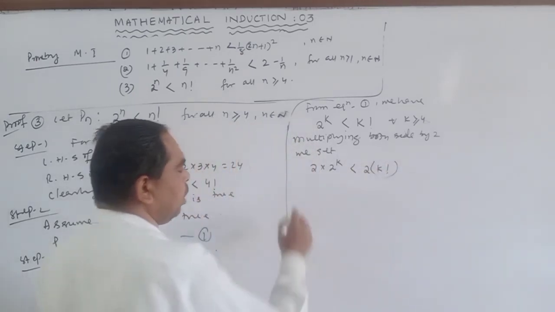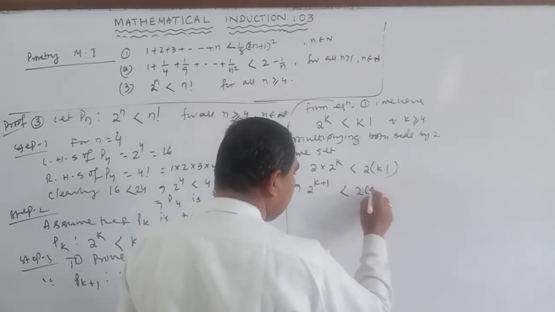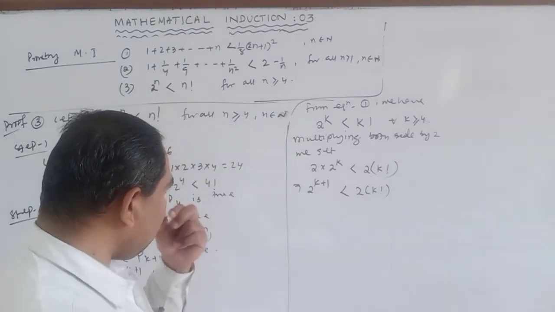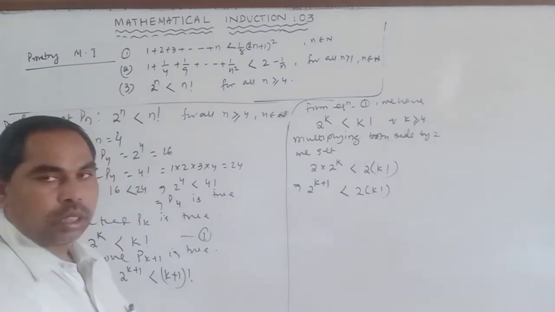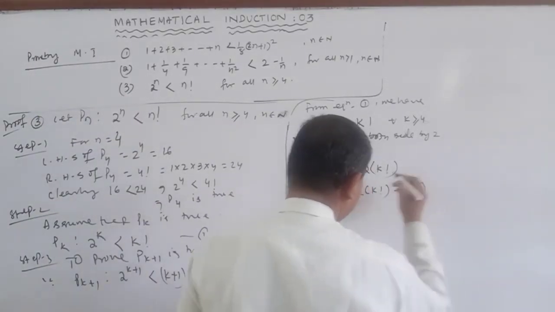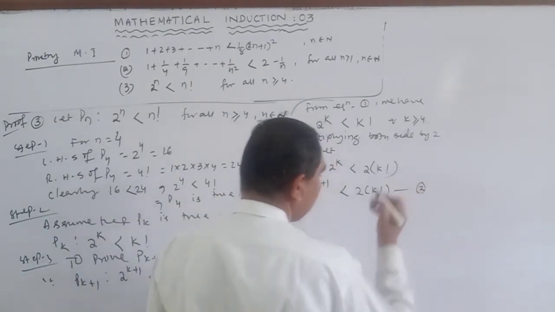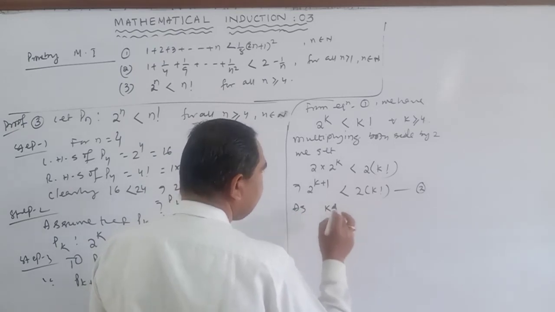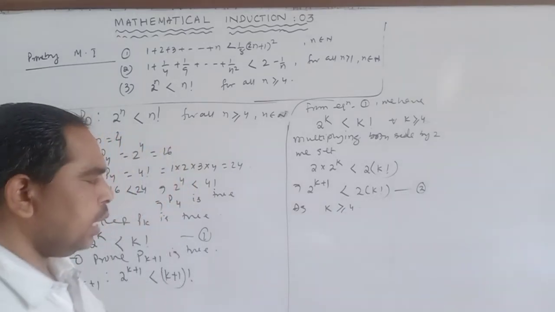So this implies 2 to power k plus 1 is less than 2 into k factorial. This is equation 2, not 1. As k is greater than or equal to 4.